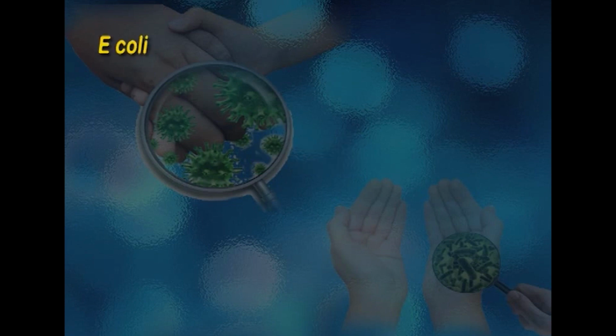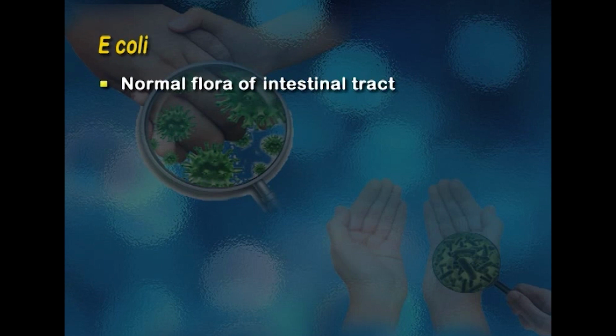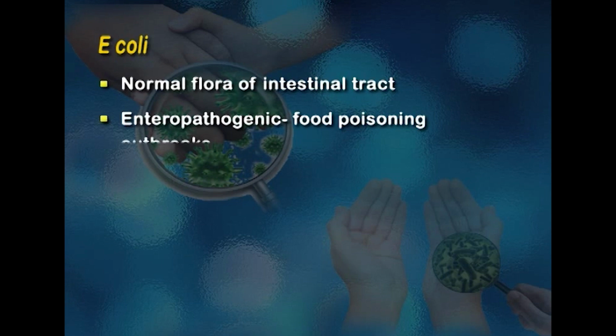Now moving on to another very common microorganism called E. coli. E. coli or Escherichia coli is a very common kind of food poisoning. It is regarded to be a part of the normal flora of the intestinal tract of humans and animals. So these organisms cause food poisoning outbreaks, and the organisms of E. coli which are involved in human diarrheal diseases or food poisoning outbreaks are designated as enteropathogenic E. coli.